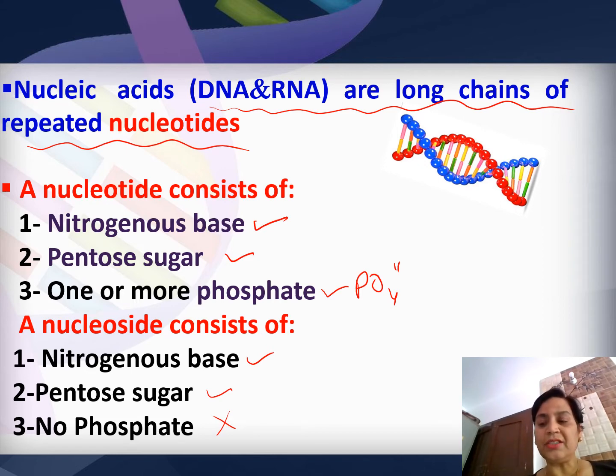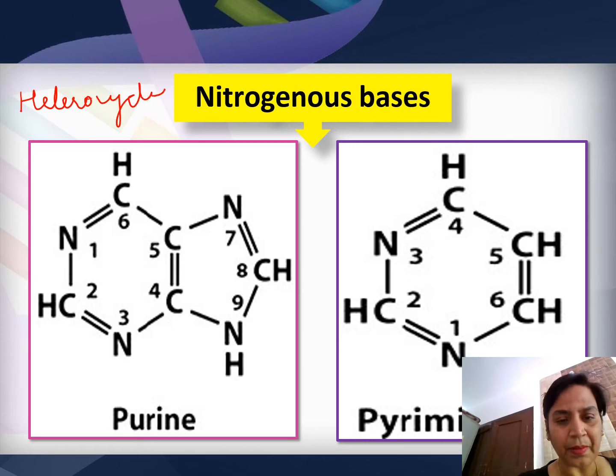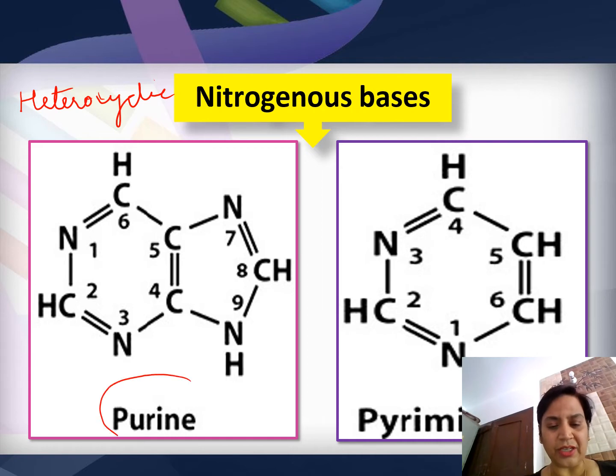First is the nitrogenous base. Nitrogenous bases are heterocyclic compounds. What do we mean by the term heterocyclic? Heterocyclic compounds are those in which a carbon atom is replaced by some other atom, whether nitrogen or sulfur. Here you can see nitrogen is there. So these are the nitrogenous heterocyclic bases. There are two types of nitrogenous bases, purines and pyrimidines.